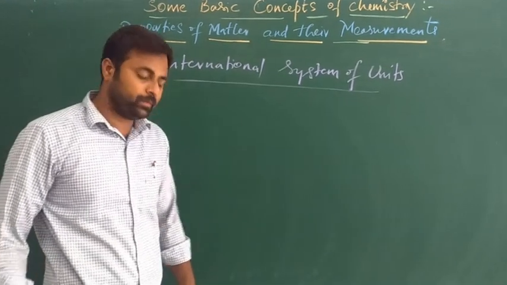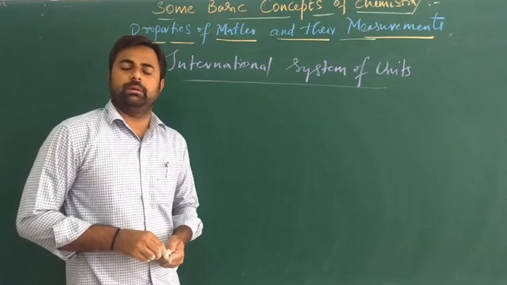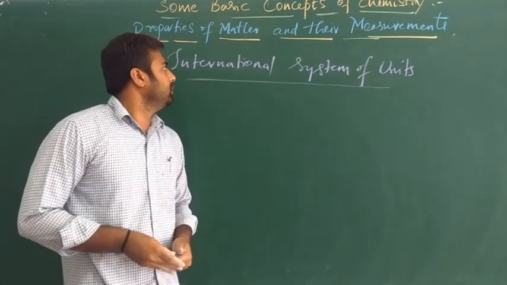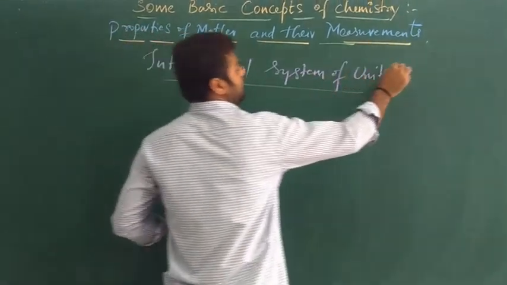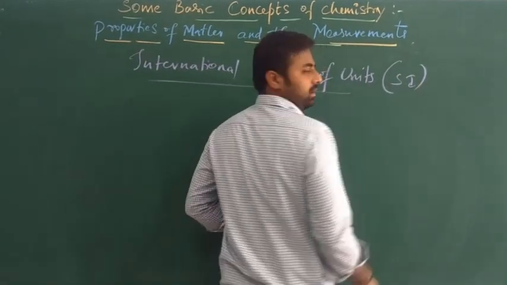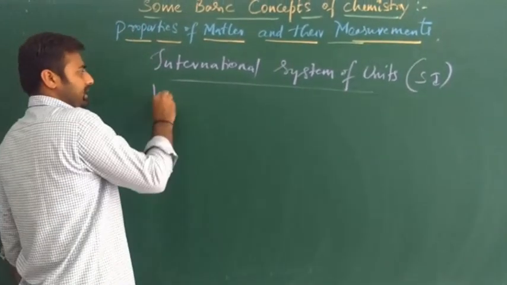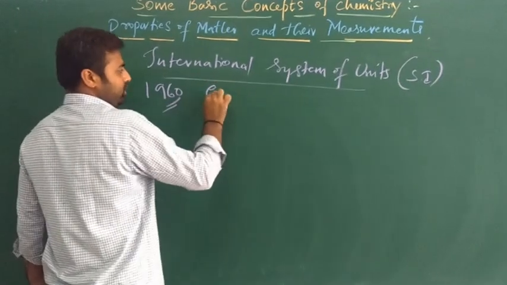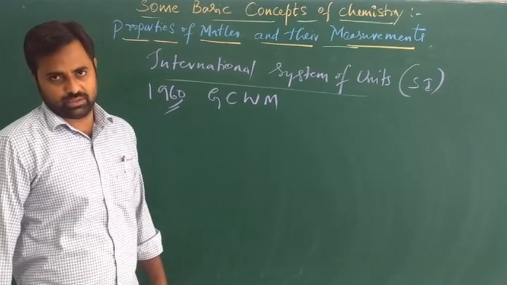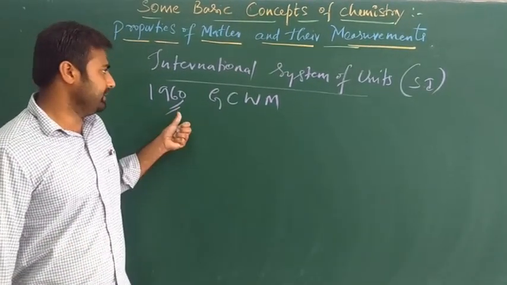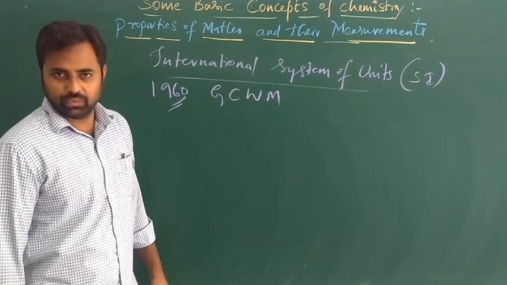To represent the quantitative units, we need the international system of units. Simply we call it SI units. These are the basic units, fundamental units. In the year 1960, the General Conference of Weights and Measures adopted the international system of units.